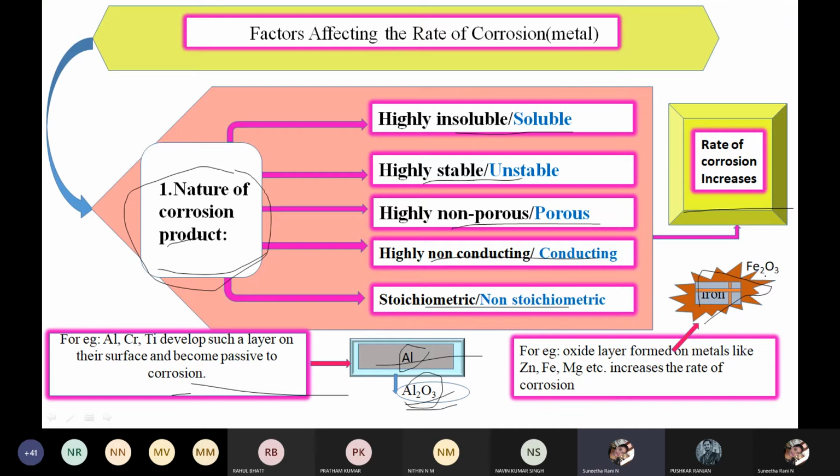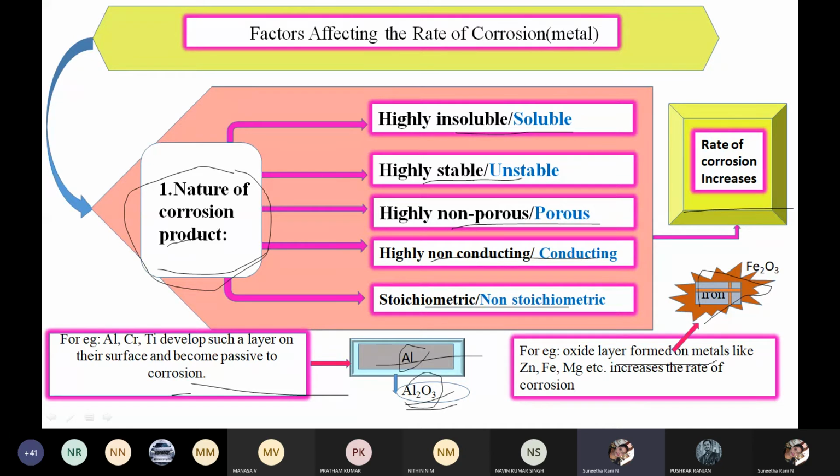From where do we get this product? From the iron after corrosion. Iron, after keeping some time, will corrode, and that corrosion product is nothing but iron oxide, that is ferric oxide. So this oxide layer formed on the metal.